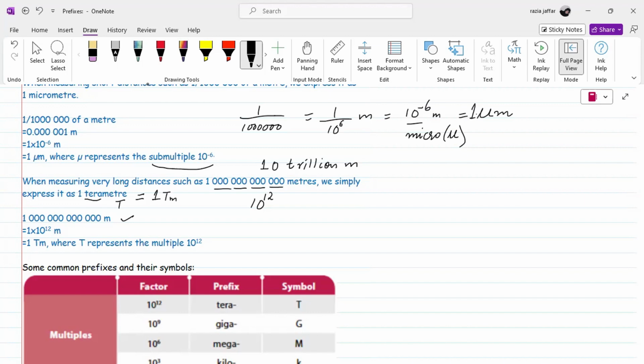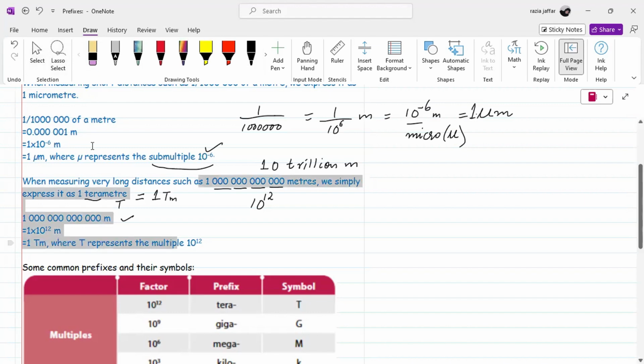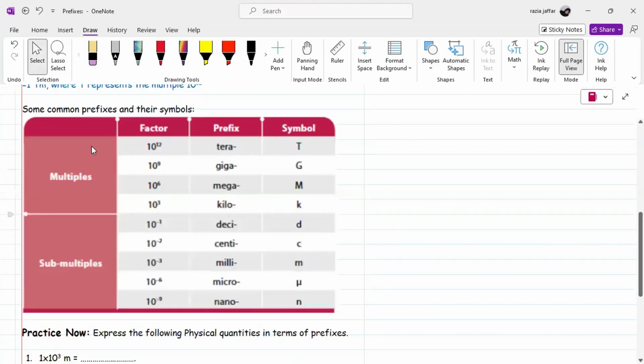For negative powers, for example minus 6, it is called a submultiple. And for positive powers, it is called a multiple. Clear? Now we have some prefixes. I'll show you the table here. These are the common prefixes that we use in physics. Number 1, the multiples. For factor 12, as we have discussed, 10 power 12 represents tera. The symbol for tera is capital T, like we have written terameters.